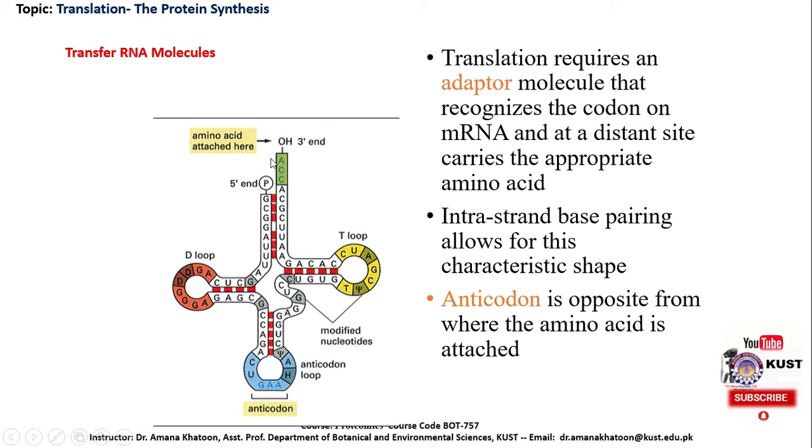And here we can see this is the 3' end, and this is the site where the amino acid gets attached. And opposite to this side, there is the place for the anticodon. This is the site where the codon is recognized by its corresponding anticodon.